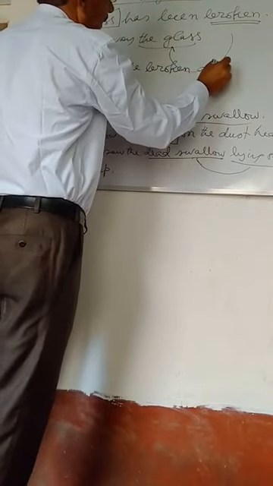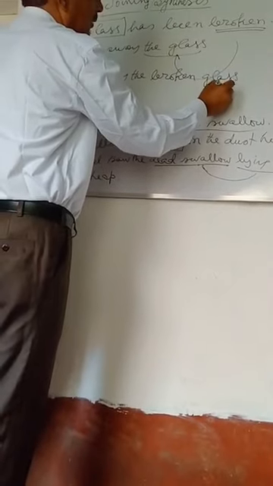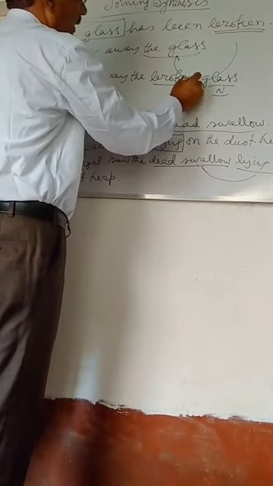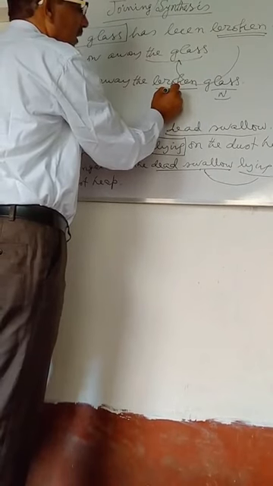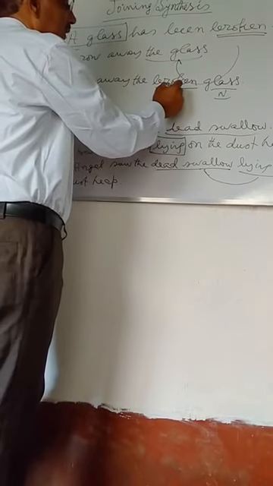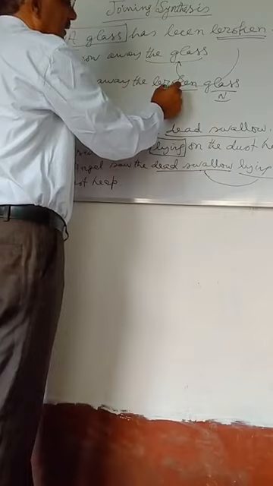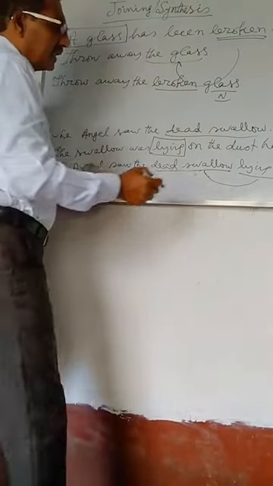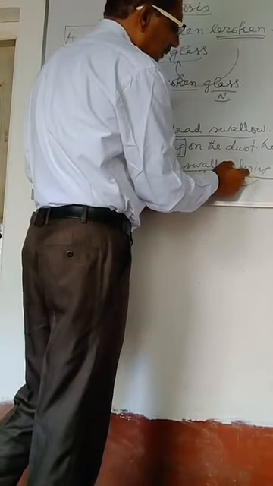Broken glass. Here now see, glass is the noun word and broken is the word which is used just before the noun word in order to express the state of the glass. Here broken is used as the past participle word. And here lying is also the use of present participle.